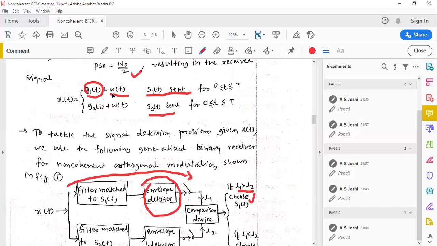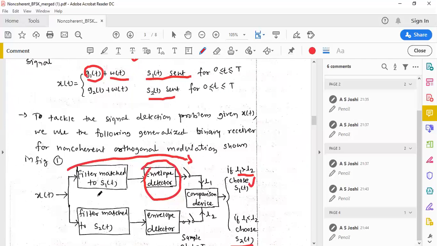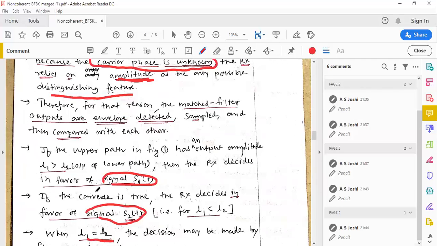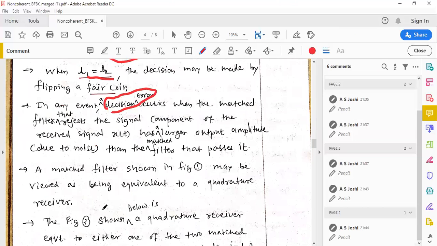If because of the addition of the noise the received signal has an amplitude level greater than the matched filter that passes it, in such a case the decision error is going to occur.